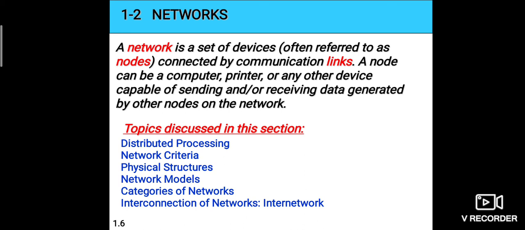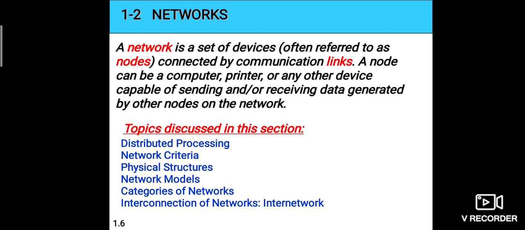Most networks are used for distributed processing, in which a task is divided among multiple computers instead of one single large machine being responsible for all aspects of the process. Separate computers handle a subset, using personal computers or workstations, instead of making a single machine work with more responsibility. So that is distributed processing.